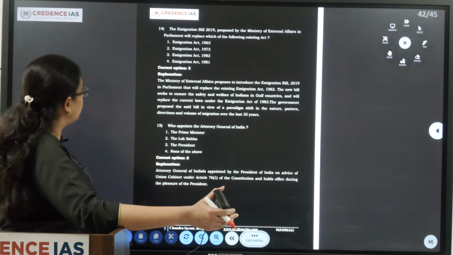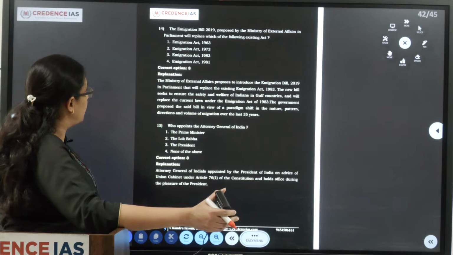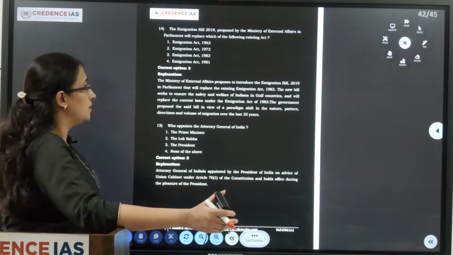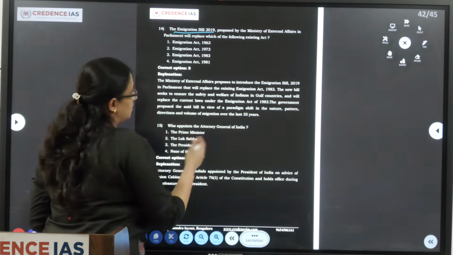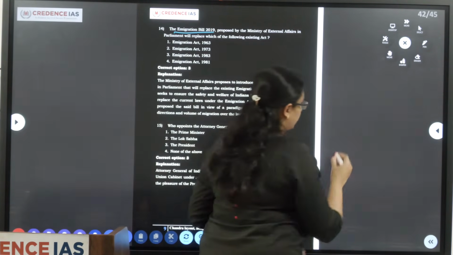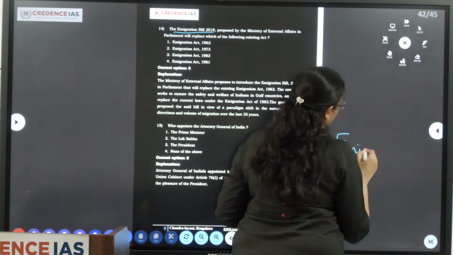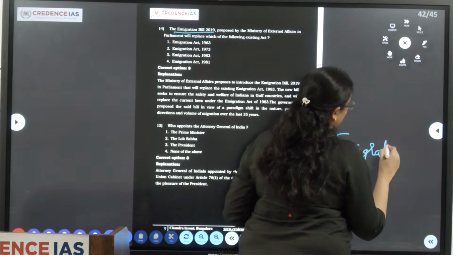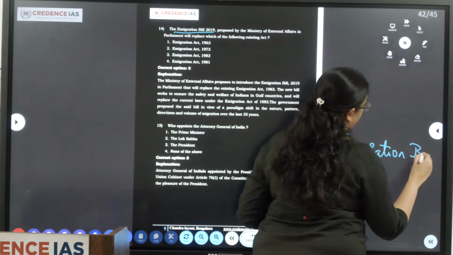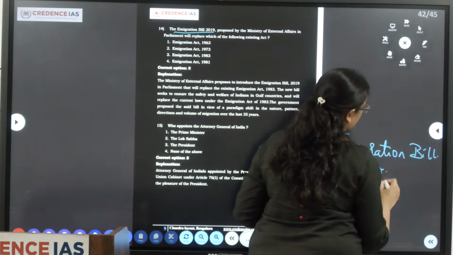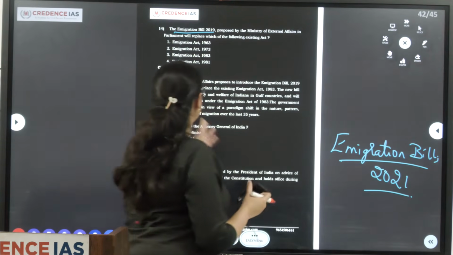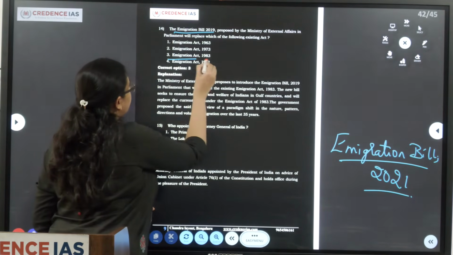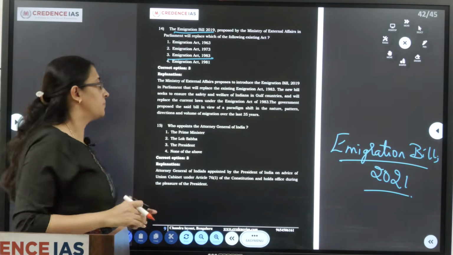The Immigration Bill 2019, proposed by the Ministry of External Affairs in Parliament, will replace which of the following existing acts? During that time, the Immigration Bill 2019 was introduced. The bill did not get passed by the Parliament. Now recently, Immigration Bill 2021 has been introduced in order to replace the Immigration Act 1983.